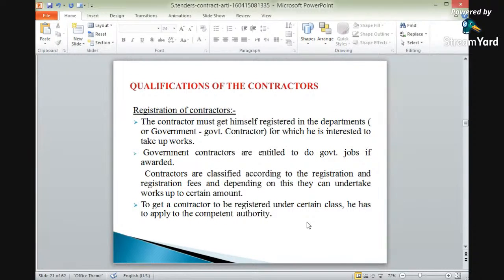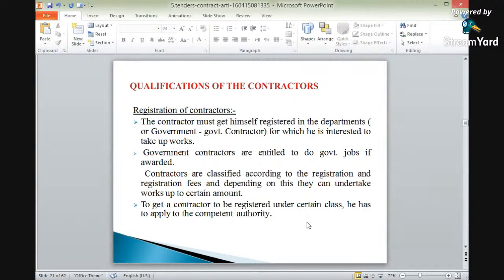Next is the qualification of the contractors. What is the qualification for the contractors? Registration of contractors. The contractor must get himself registered in the department, that is the government or the government contractor, for which he is interested to take up work. Okay. So first he should register for a particular type of work. The first most important point is the registration. The contractor himself should register in the department for which he is interested to do the work.